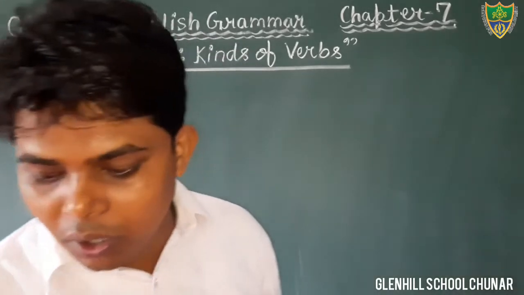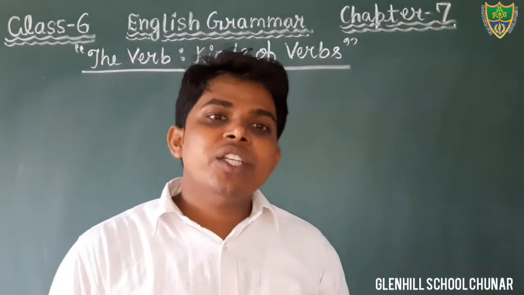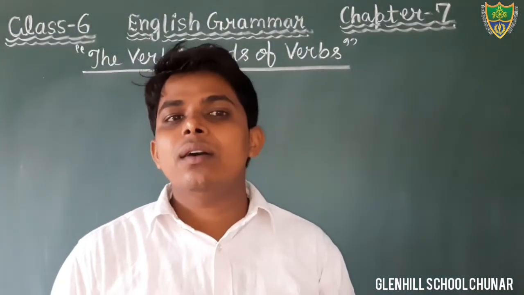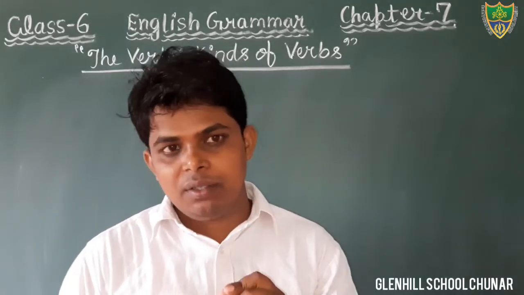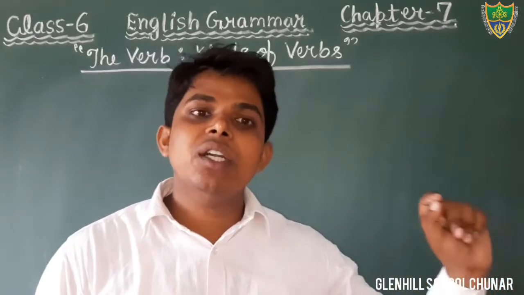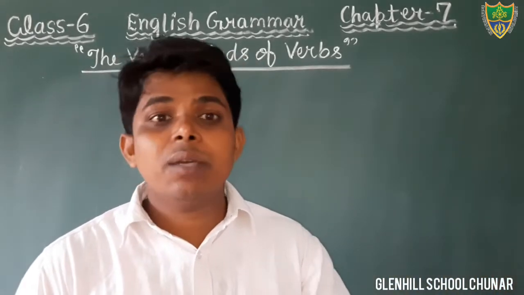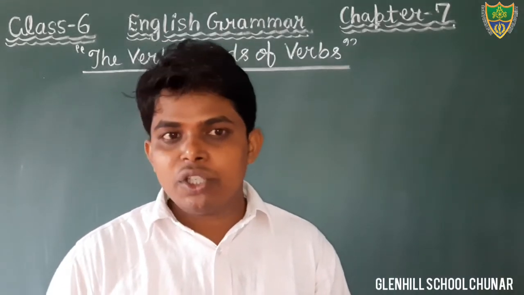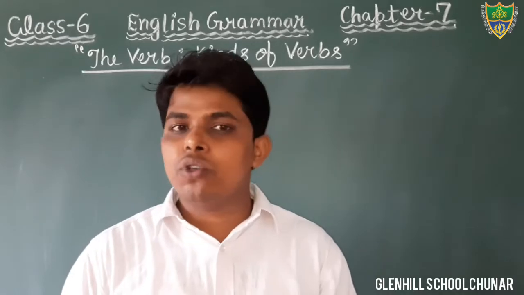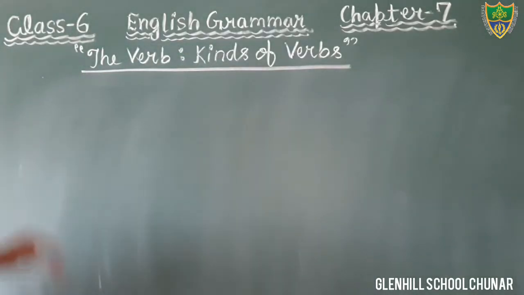Okay students? The word which denotes the action, possession or state of being, that is called verb. Verb denotes the action. Therefore, it is called the doing word. And sometimes it also shows the possession, and sometimes it also shows the state of being. So first of all, you open your notebook and just start writing the definition, meaning of verb.